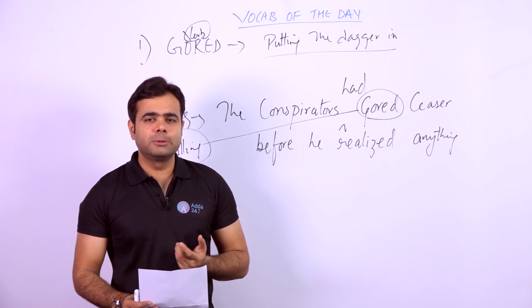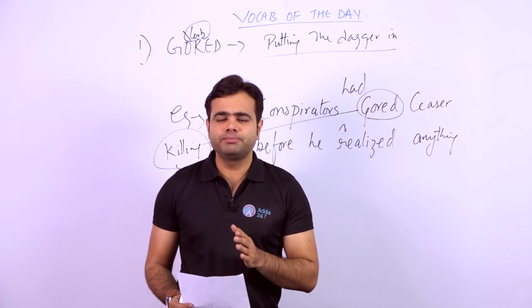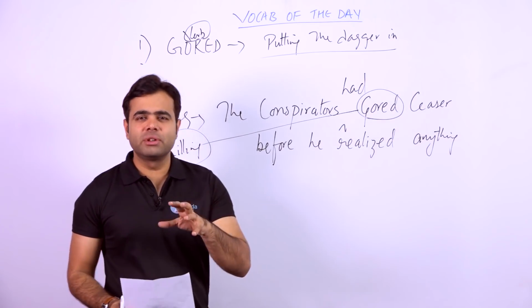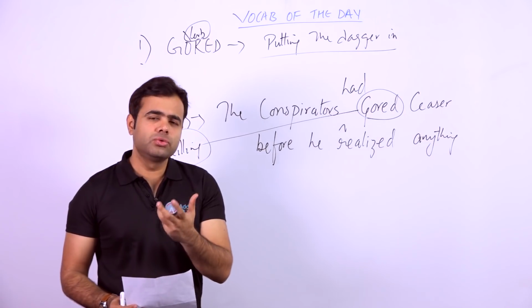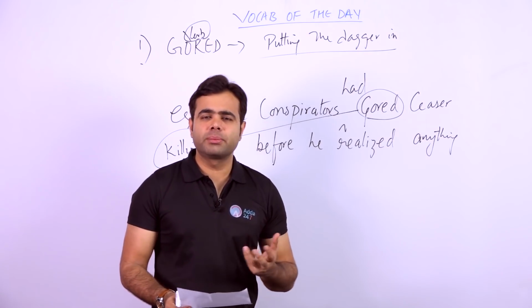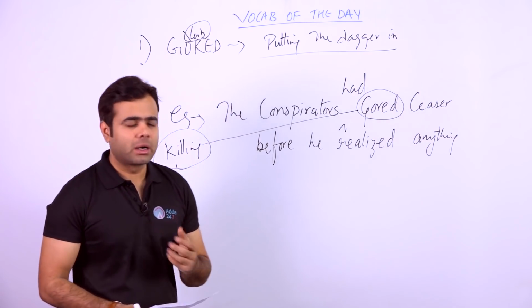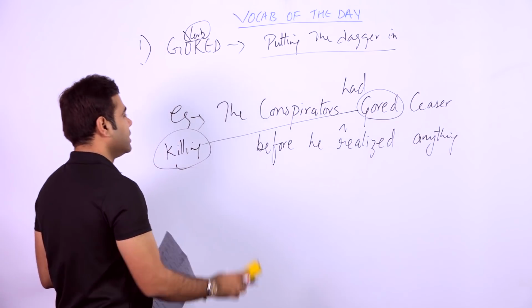Obviously, a knife is supposedly not used exactly to kill someone. People do act in the sense of defense when they use a knife, isn't it? But actually, when a person is a killer, he would obviously use a dagger. So let's proceed and talk about the synonyms of this sentence.